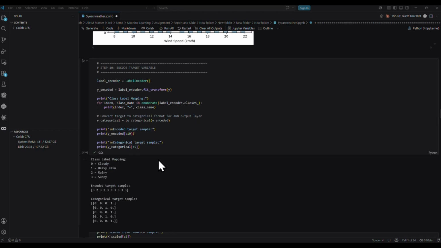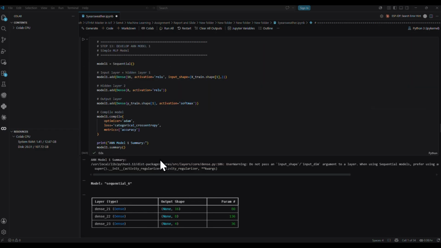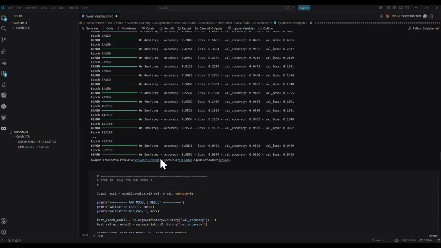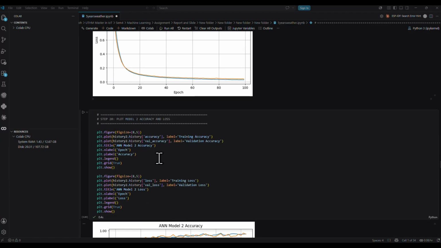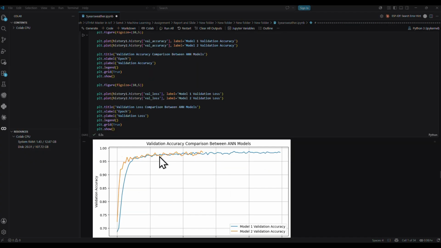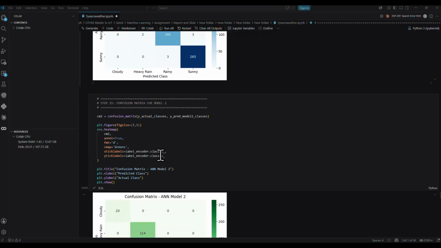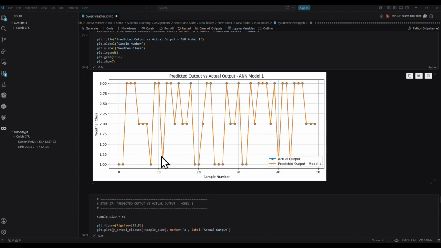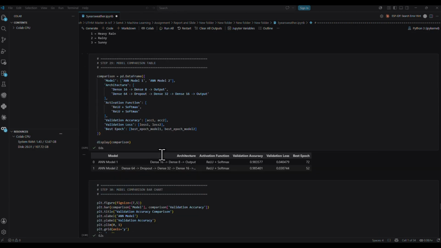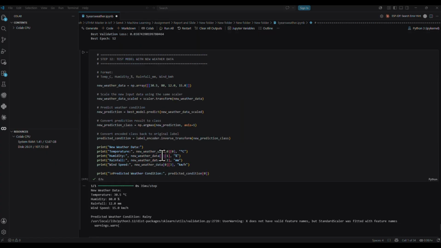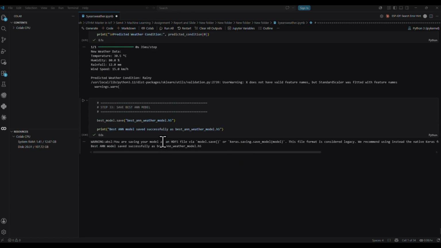And this is the result that was generated, and the training, and of course the graphs generated, and then the result analysis, and the last one is the model that has been selected, the best model.